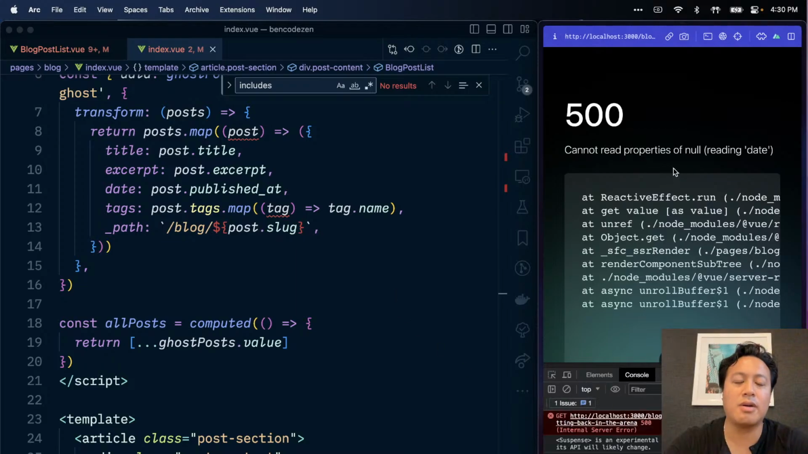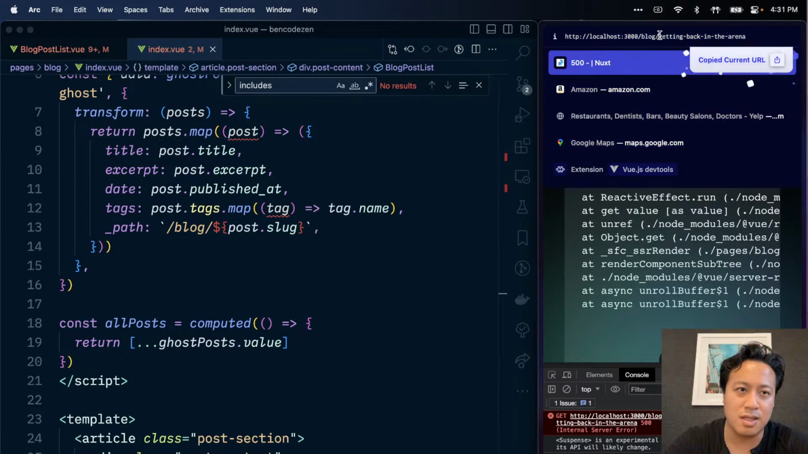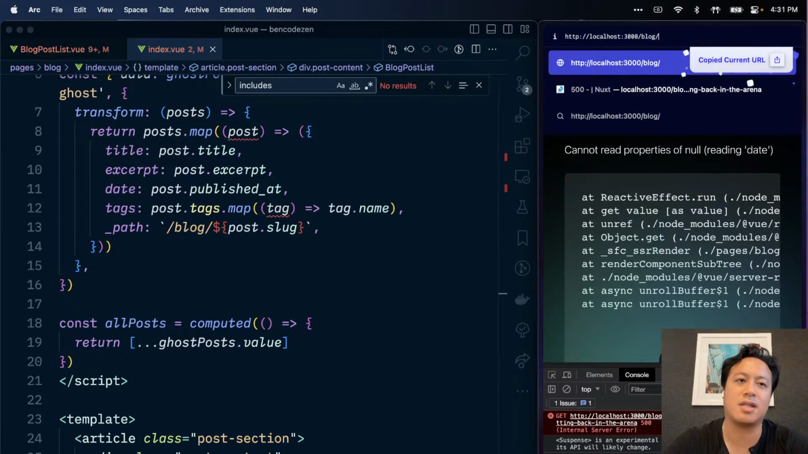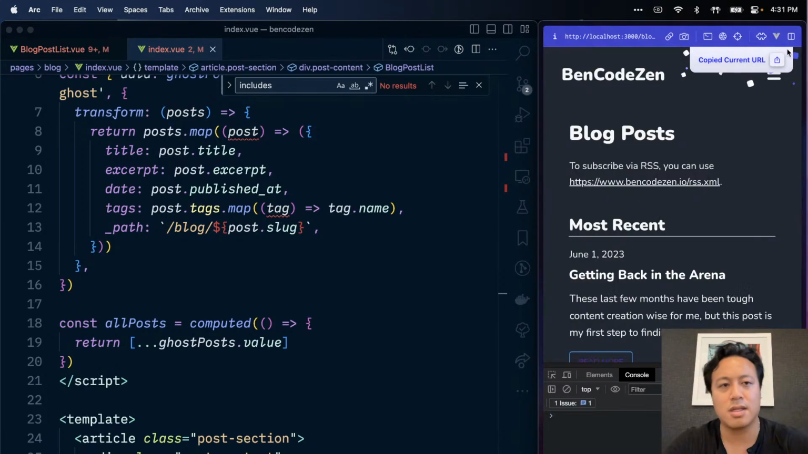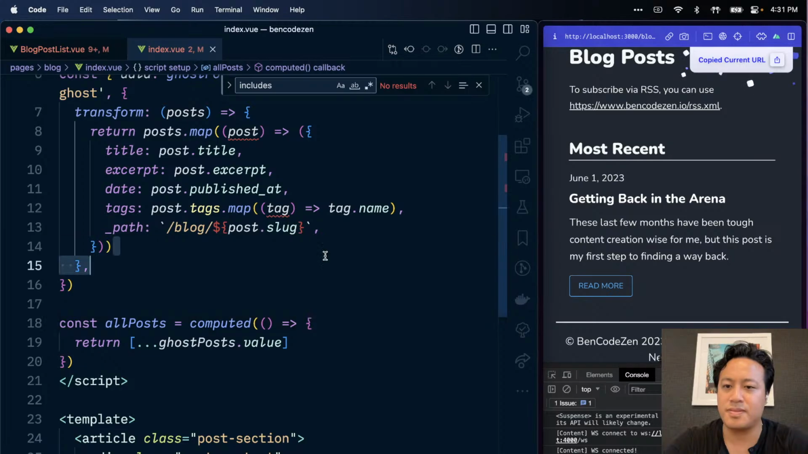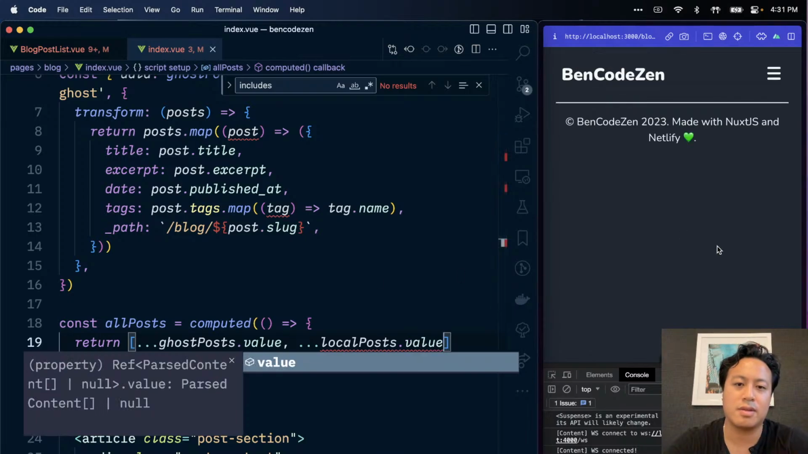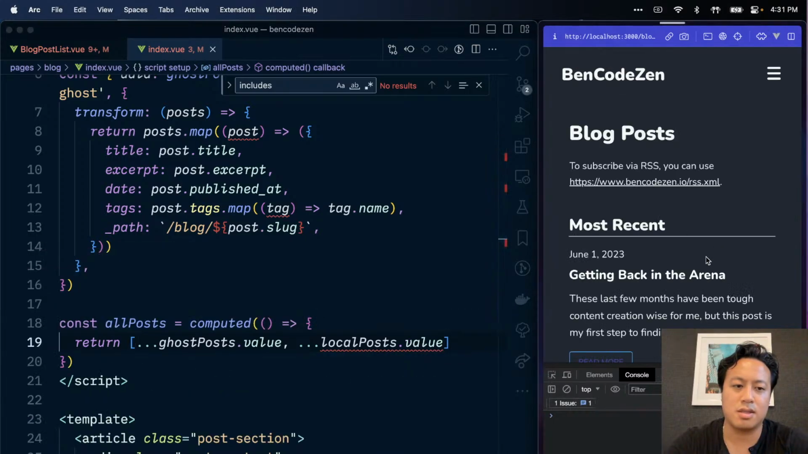What? Oh, I know why. Because I'm currently on the blog. I haven't fixed the detail page yet. Yeah. Okay, that makes sense. Okay, great. That looks good. This is what happens when you move to local post dot value.